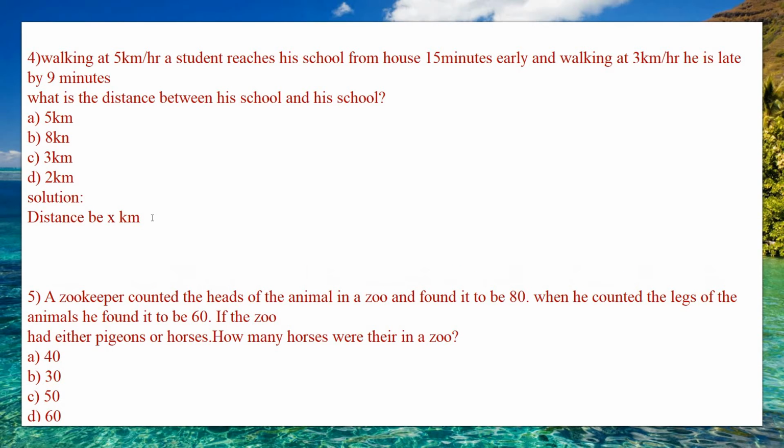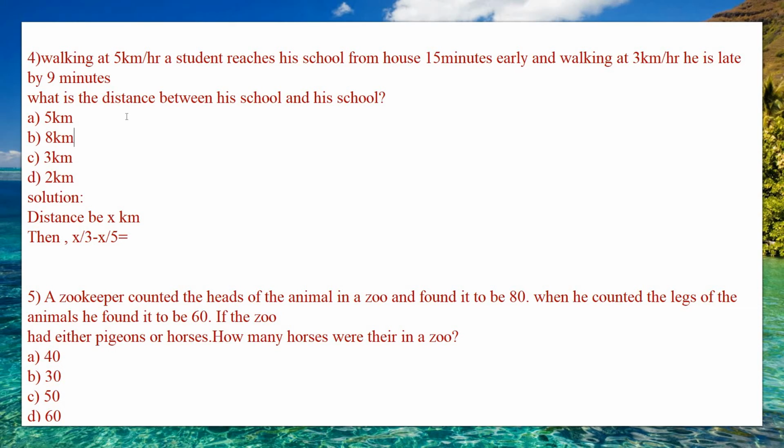The distance is x kilometer. They have told that walking at 5 km per hour, the student reaches his school from house 15 minutes early, and at 3 km per hour he is late by 9 minutes. So late by 3 means x divided by 3 minus x divided by 5, which is equal to the time difference.